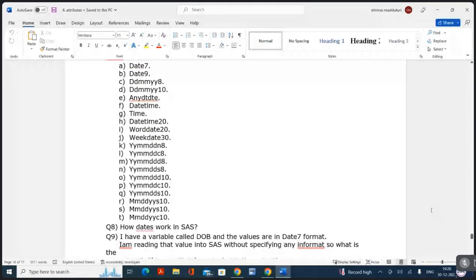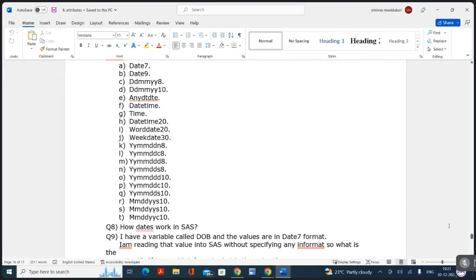Eighth question, how do dates work in SAS? Elaborate. Dates are non-standard data. Since they are non-standard data, we should store the dates as numbers. SAS will store the dates as the elapsed number of days, from 1 January 1960 to the given date value. The difference between these two dates will be saved as an elapsed number of days. That is how SAS remembers it as numerical data.